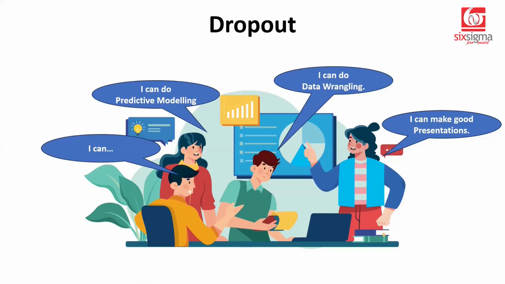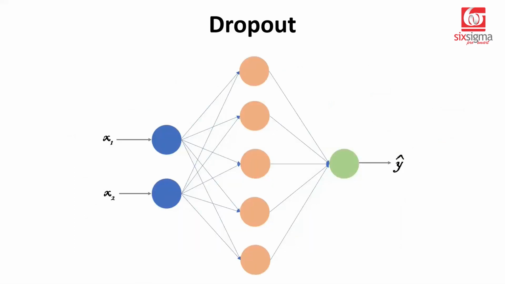Now, how does it fit in the context of neural networks? Let's understand that. The motivation behind dropout is very straightforward. Whatever we do at the training stage is what we want to be able to translate to the test stage as well. It should not be the case that we do very good at the training stage, but we are not able to deliver the same level of performance at the test stage. And that, in general, is a concept of regularization. Dropout is a technique that helps us achieve that regularization.